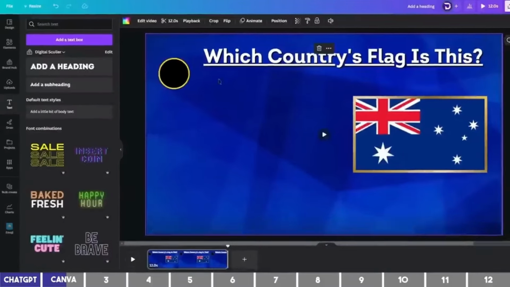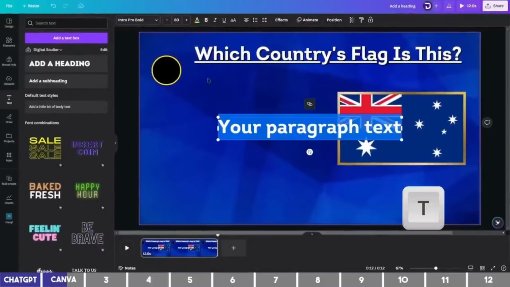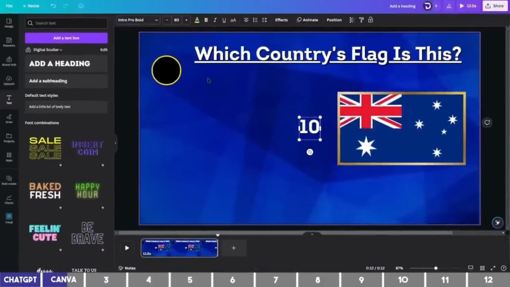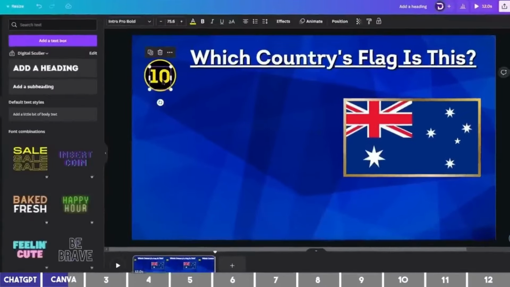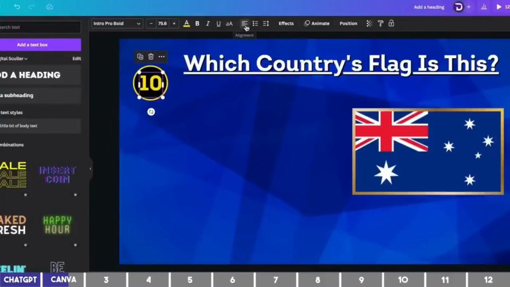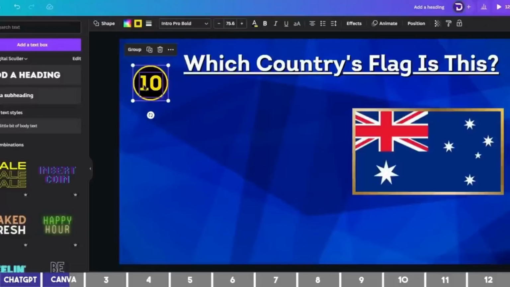Proceed to add a text box by pressing the letter T on your keyboard, and we can add a number like 10. Drag it to the circle and change the color to yellow. Make sure it is aligned to the center on this alignment icon, as this will ensure all numbers including the single digits get placed correctly when we want to create it in bulk.